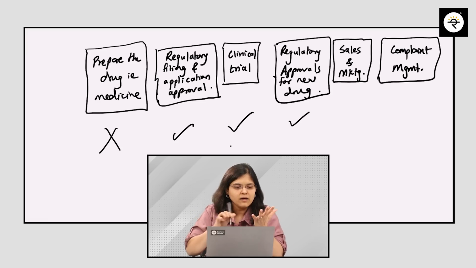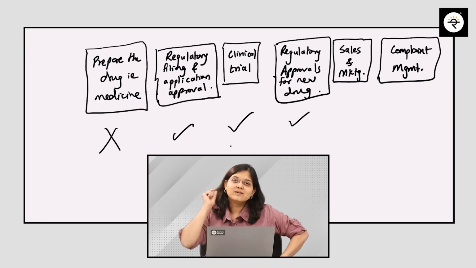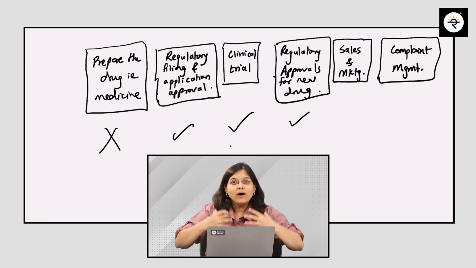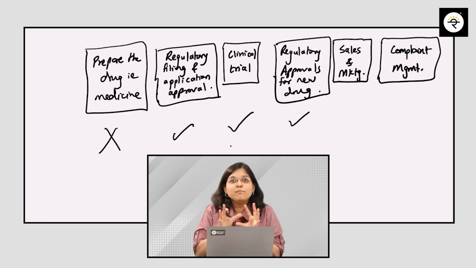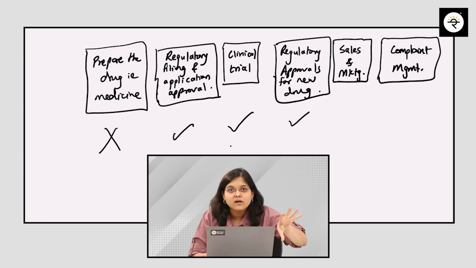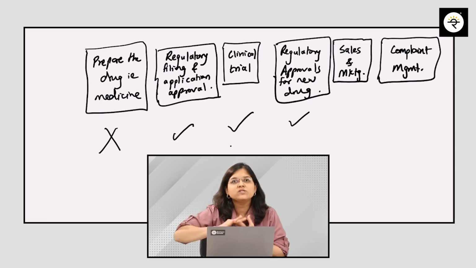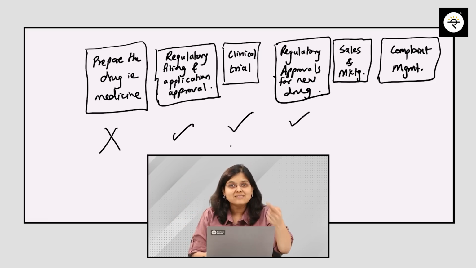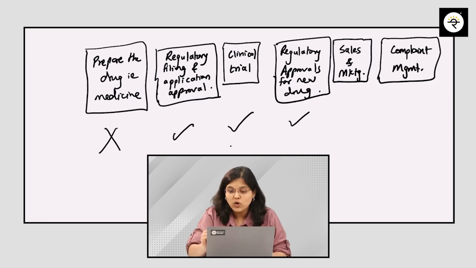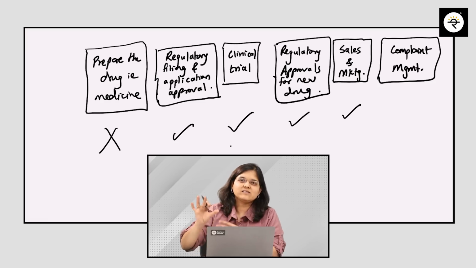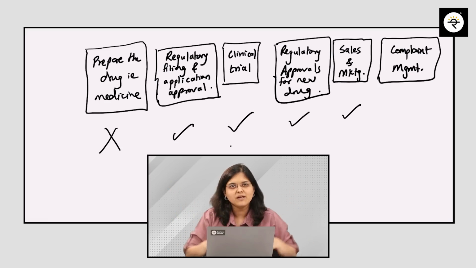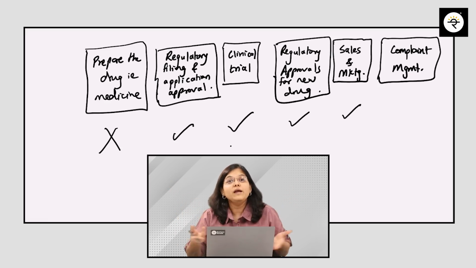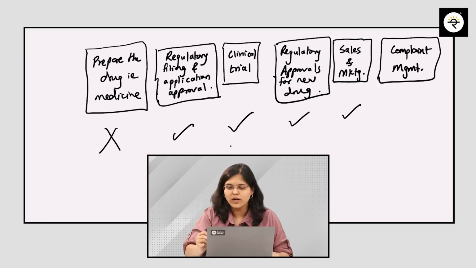Now ultimately the product is ready, the drug or the medicine is ready, with approvals it is ready, but then starts the bigger game. Whom are they going to sell this to? Majorly, if it's like a B2B thing, they'll have to find certain hospitals, certain bigger stores to which they can sell this product. So the next step is sales and marketing, and they also offer digital marketing. Okay, so are they going to help in this step? Yes. Okay, sales is done, digital marketing is done, customers coming, but are there going to be certain customer complaints as well? Possible. Then complaint management, this is also helped by Indegene.